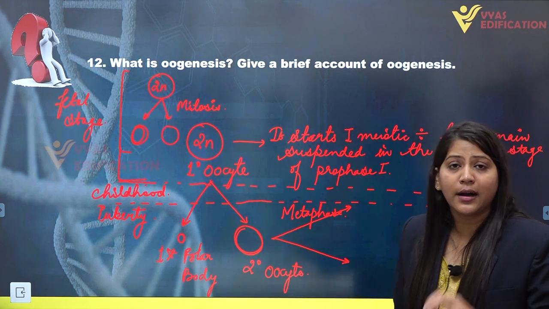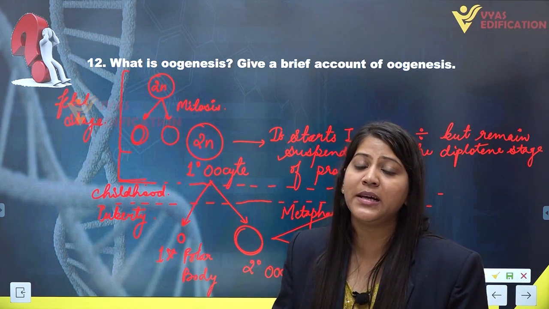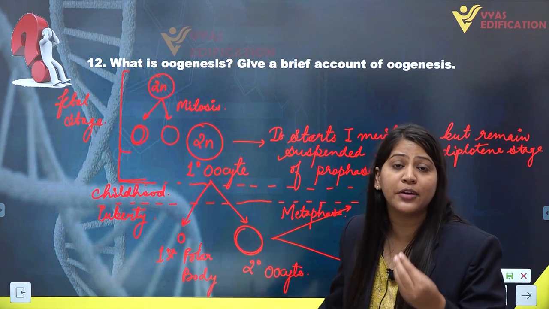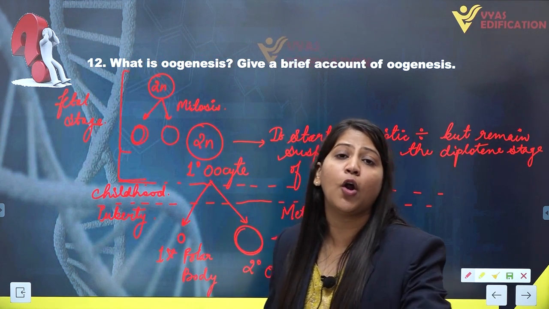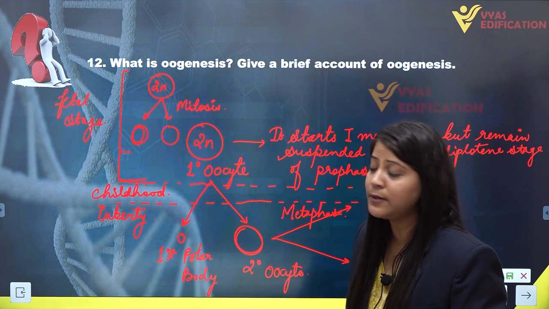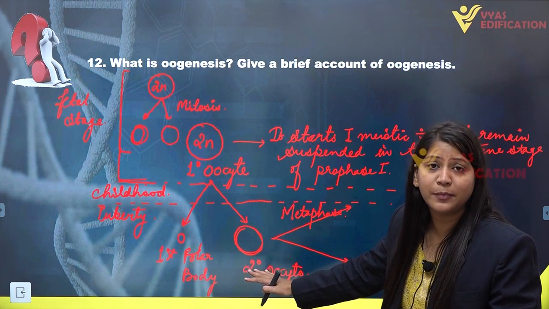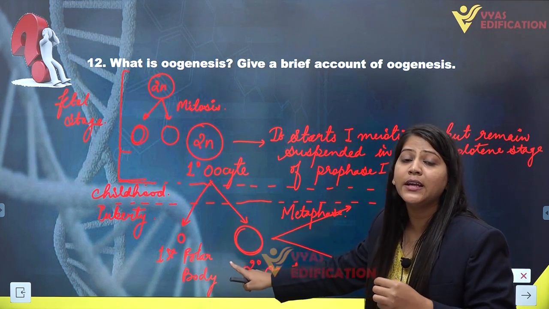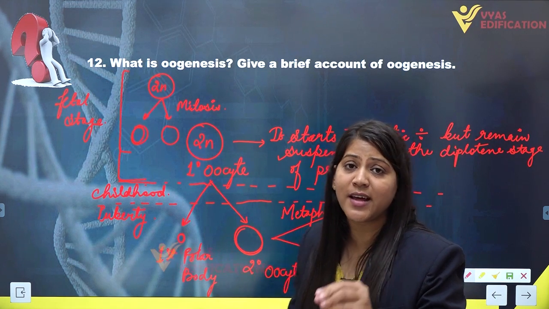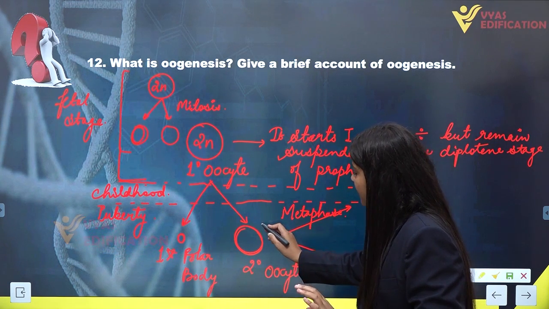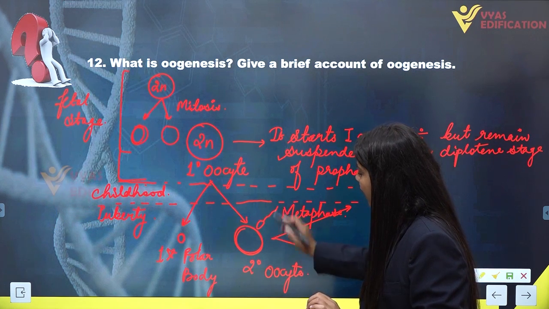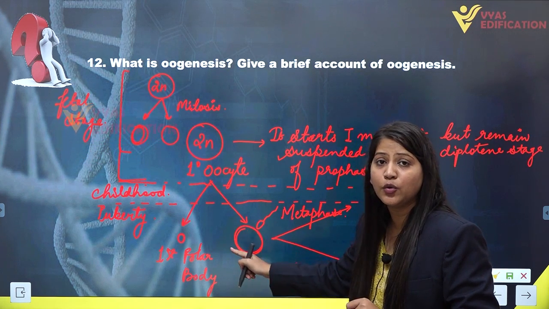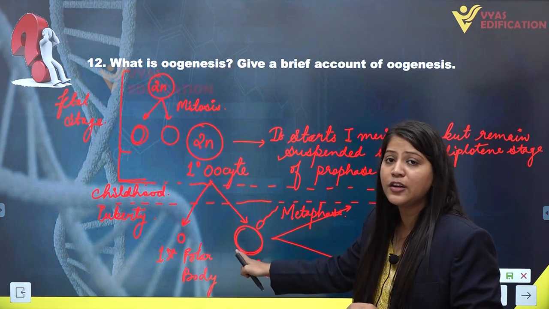When ovulation occurs inside the female, ovulation means the release of the secondary oocyte from the mature Graafian follicle from the ovary into the fallopian tube. When, inside the fallopian tube, this secondary oocyte meets the sperm cell, the sperm activates the secondary oocyte.